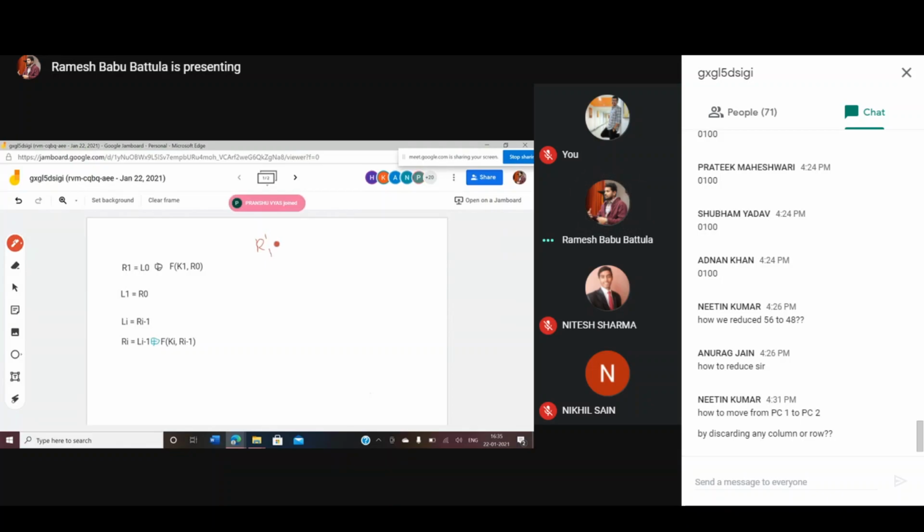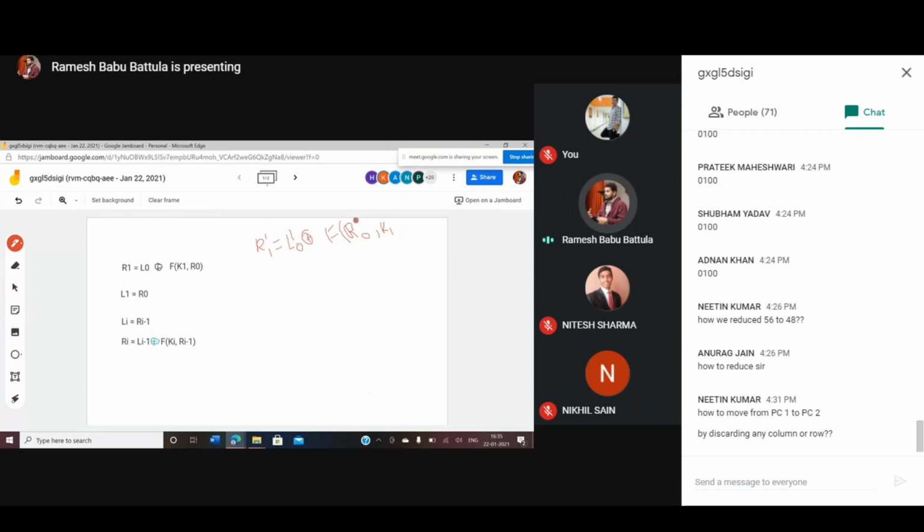R1 dash is equal to L0 dash, I want to write like this, XOR. This is my XOR function. What am I supposed to write right here? Function f. Function f is going to be of R0, comma, K1.